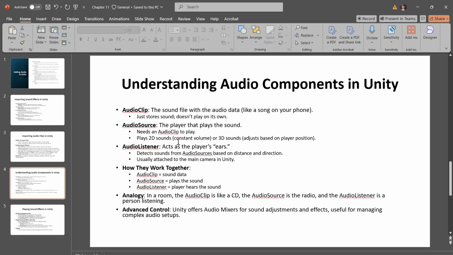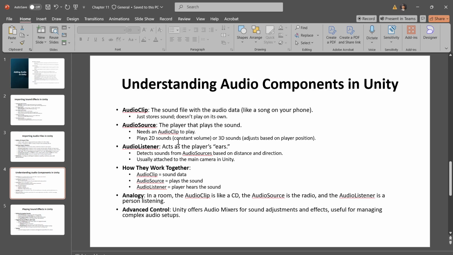We have two types of sounds: 2D sounds and 3D sounds. 2D sounds play without considering the listener's position. This is like background music that plays at the same volume and pitch, regardless of where the player moves. Whereas 3D sounds are affected by distance and position.